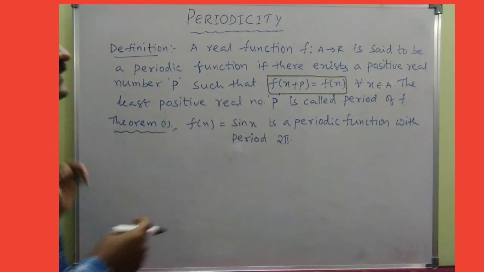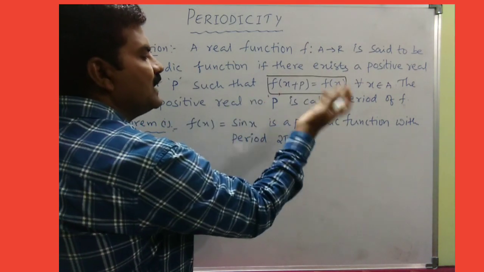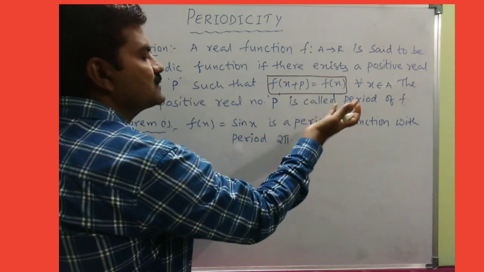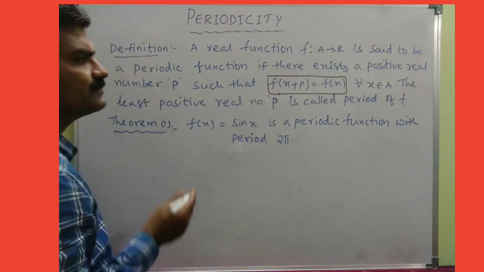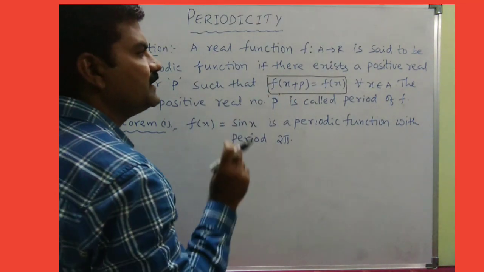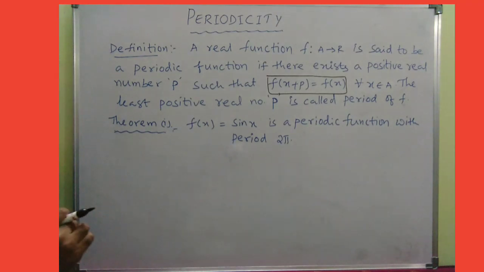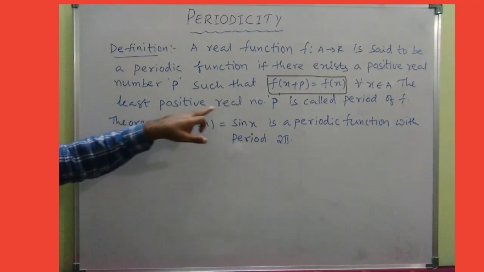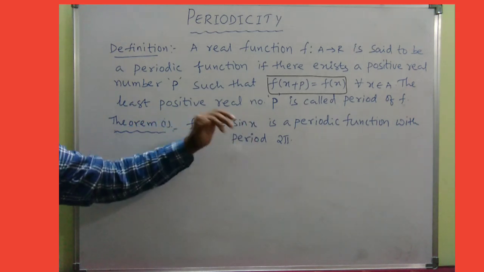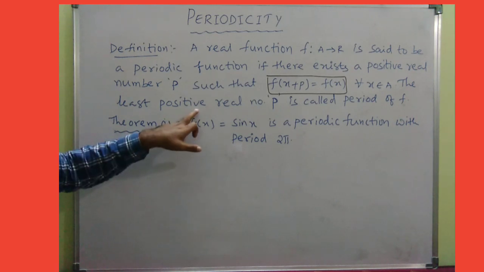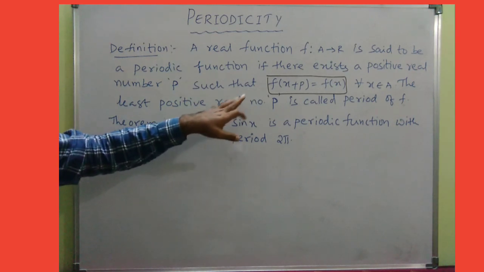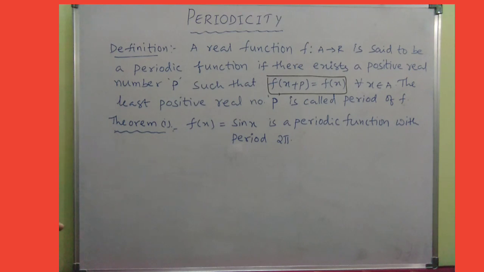And moreover, the least positive real number p. Sometimes p can take more values, and then everything cannot be considered as the period of the same function. For a single function, the period is a fixed one, only one. So look here: among all the existing values of p, the least positive real number is considered as the period of that particular function.